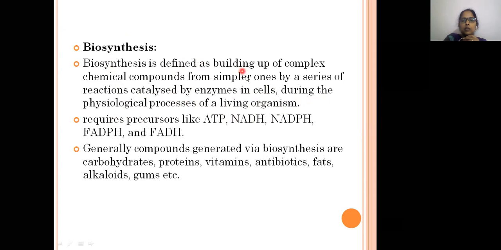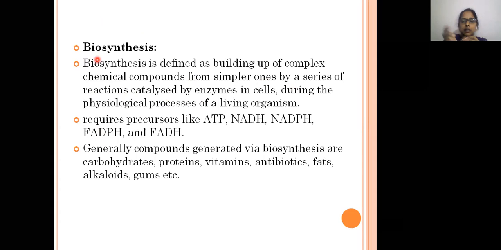So what happens is the building up of complex chemical compounds from the simpler ones. This happens by a series of chemical reactions. A number of chemical reactions take place in between.